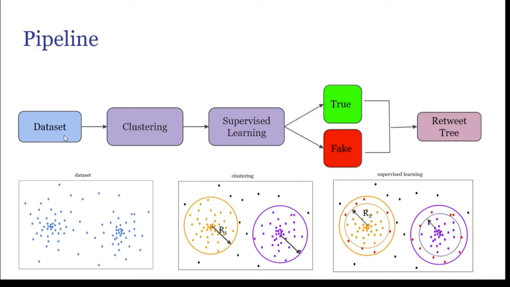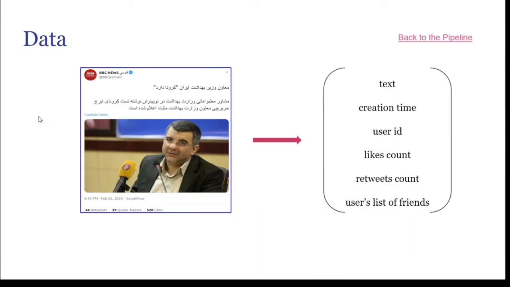First, we prepared a dataset. We use Twitter APIs and some tools like Twint to crawl tweets with special keywords and dates from regular people and reliable news agencies. We extract some features of each tweet like its text, creation time, number of likes, number of retweets, user ID, and his or her list of friends. For this step, we just work on the text of each tweet.